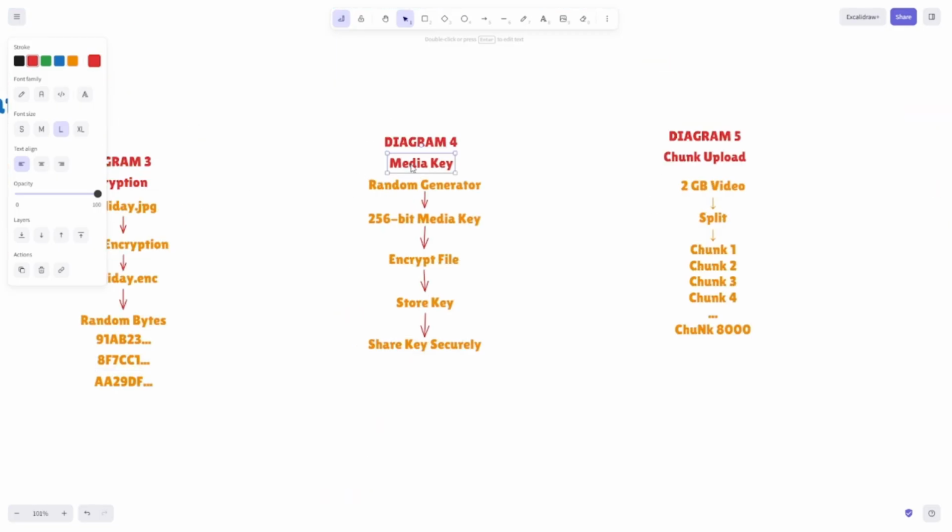Now comes another interesting part. Every media file receives its own encryption key. This is separate from the encryption protecting the message itself. Think of the media key as the unique key to one locked box. Each box gets its own key. The encrypted file is uploaded. Meanwhile, the key is shared securely with the recipient as part of the encrypted message metadata. Without the key, the downloaded file remains unreadable.